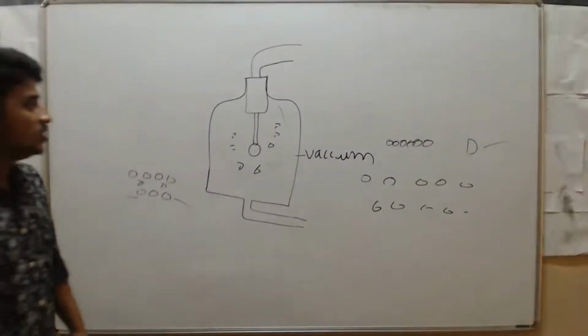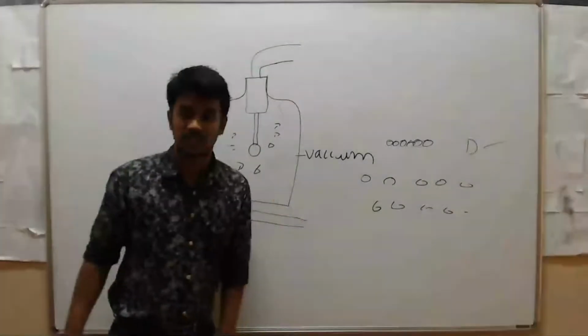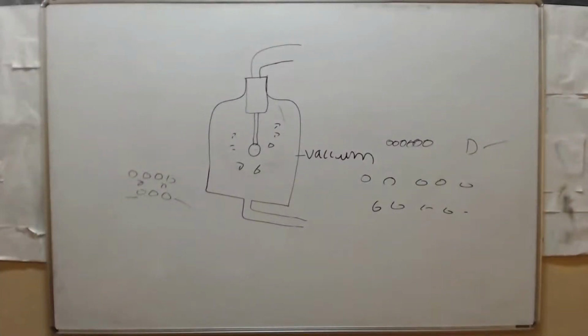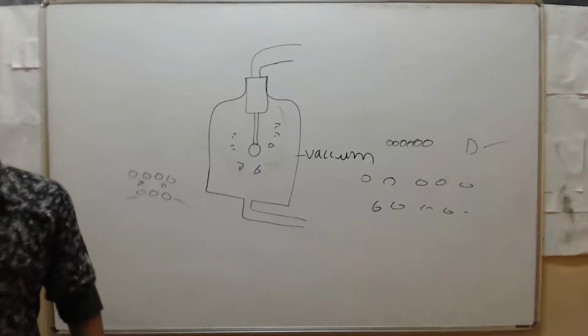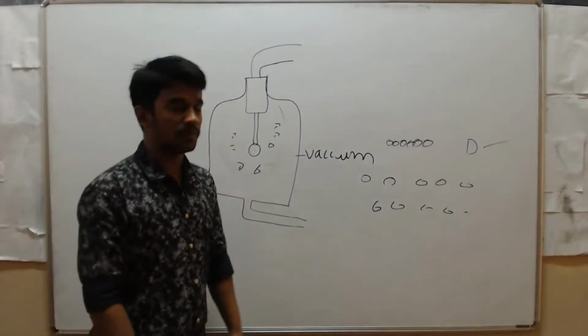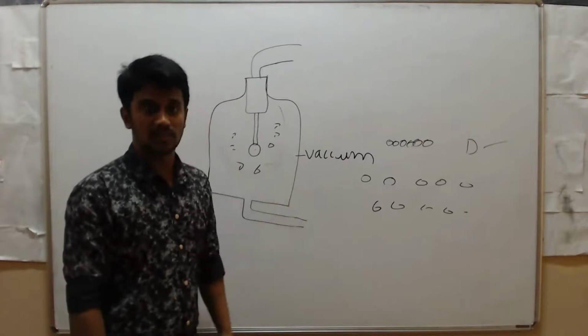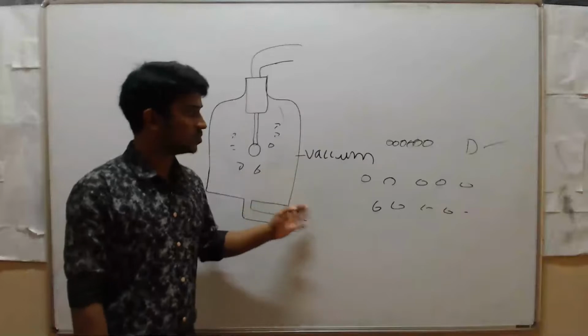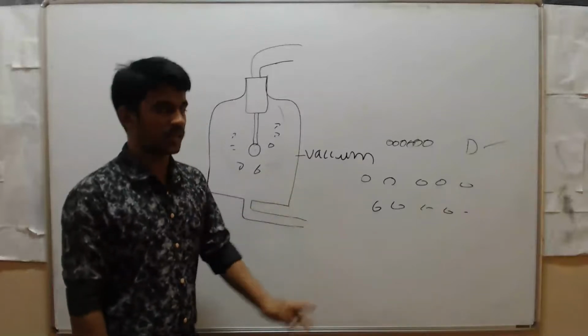So clear, right? What does this experiment indicate? This experiment indicates that sound requires a medium to travel. Medium means it requires atoms. Sound energy travels from one point to another point through atoms only. Already you have studied, right?